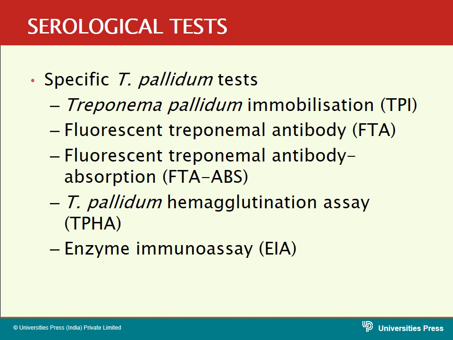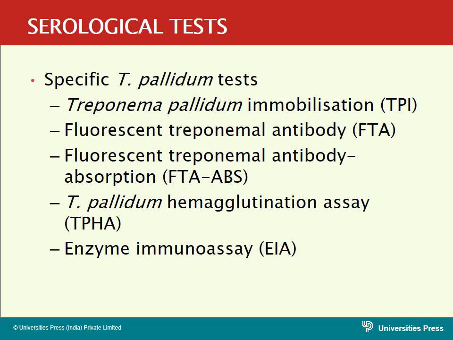Next important serological tests are the specific tests. In the previous slides I told you about the VDRL test and RPR test. They are non-specific tests because we are not using the specific antigen. The antigen used in the VDRL test and the RPR test is the cardiolipin antigen, not an antigen derived from the treponemal organism.